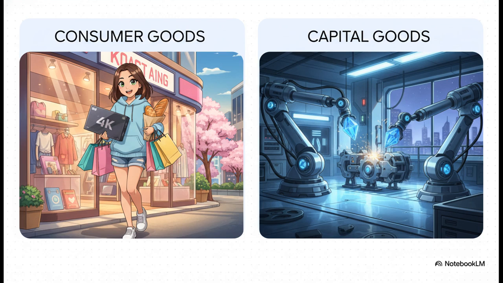On one side, we have consumer goods. These are the things you and I buy to satisfy our immediate wants, like a durable television that sits in your living room for years, or non-durable goods, like a loaf of bread or fresh fruit that gets used up fast. On the flip side, we have capital goods. These are the heavy assets like factory machines or industrial tractors that don't directly satisfy a consumer's want. Instead, businesses use them to actually produce the consumer goods that we eventually buy.